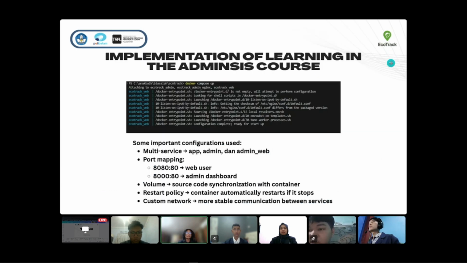Next, we have implementation of learning in the admin system course. Some important configurations used are multi-service, port mapping, volume, restart policy, and custom network. Next will be explained by Ibra.